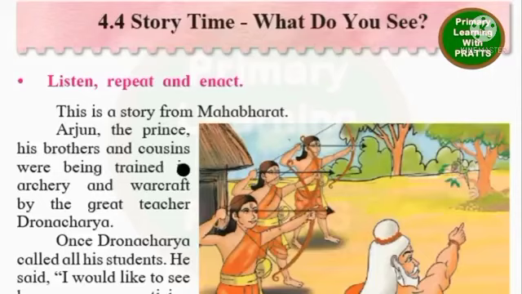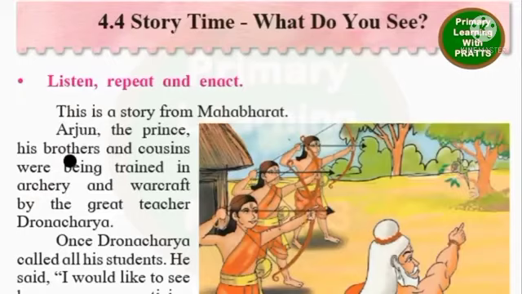Here we see Arjun, who is a prince, his brothers and cousins were being trained in archery and warcraft by the great teacher Dronacharya. Now, we all heard about Dronacharya and how he was in charge of training the Kauravas and Pandavas.